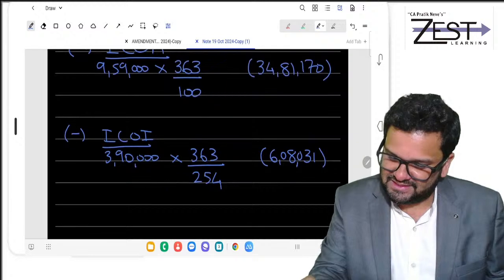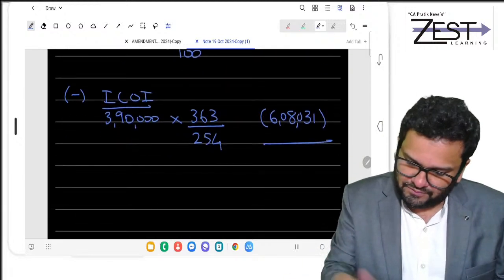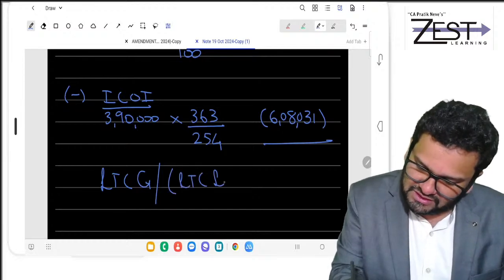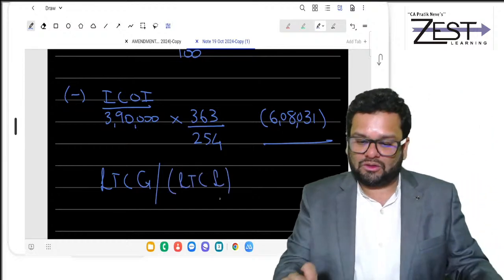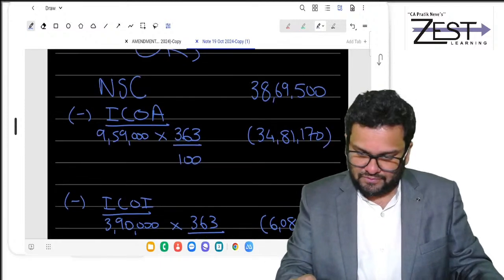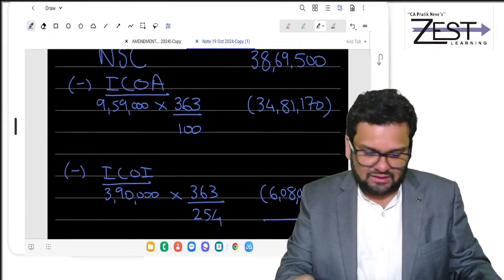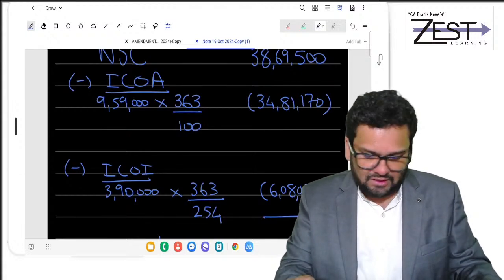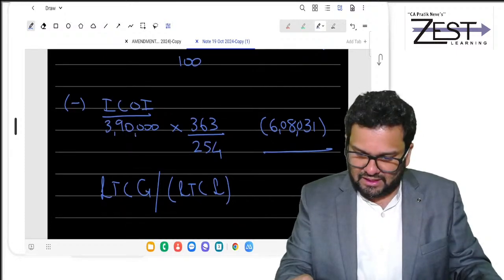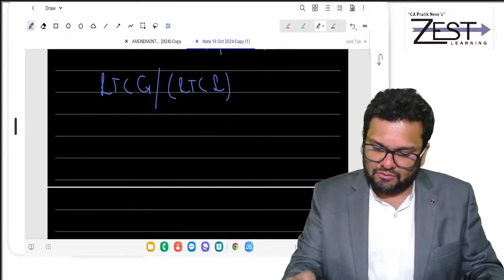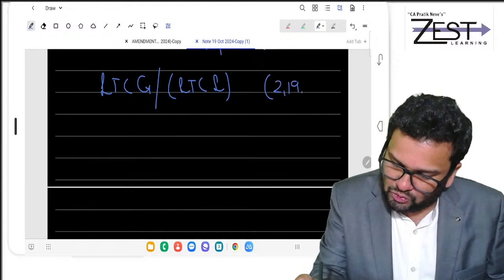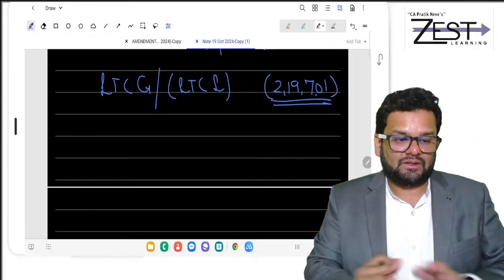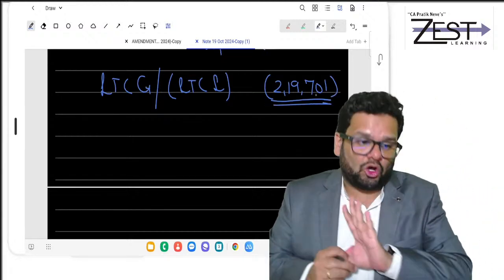So friends, what is your LTCG? But I'm getting a doubt. There is an LTCL, long term capital loss. So 38,69,500 minus 34,81,170 minus 6,08,031. Friends, actually 2,19,701 is the long term capital loss.